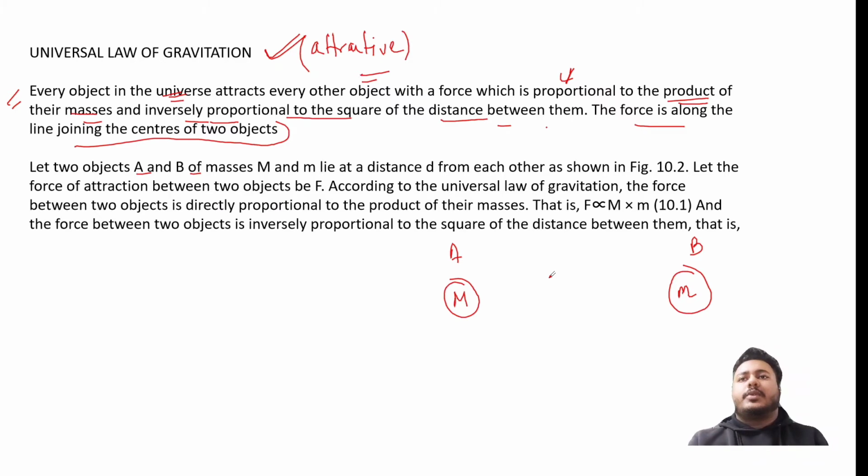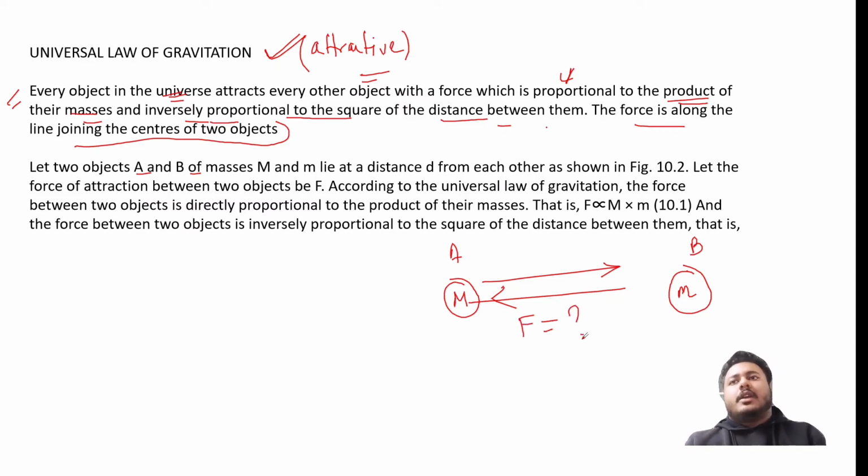In future days we will also learn repulsive forces, for example the electrostatic force. Now A will attract B in this direction and B will also attract A in this direction. Since this force is attracting towards each other, according to Newton's third law, which we will study later, we can say this force is the same, and we have to find this force F.